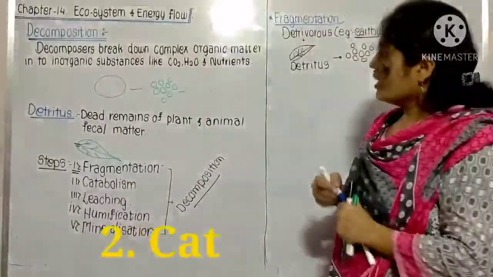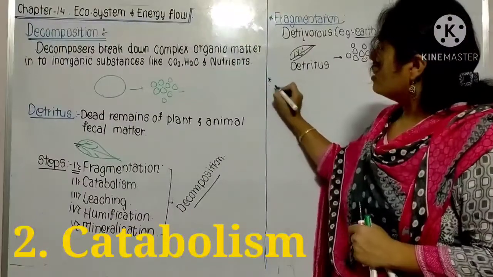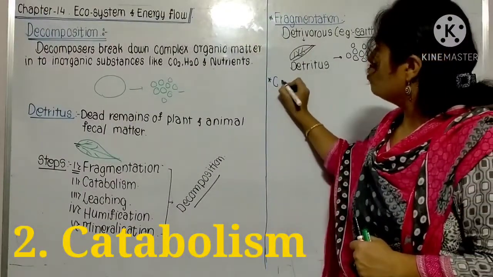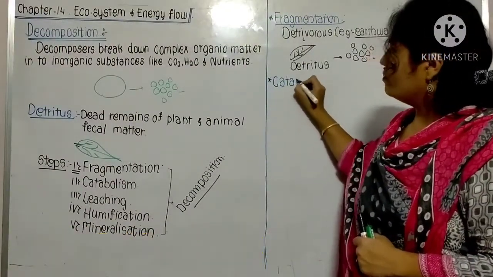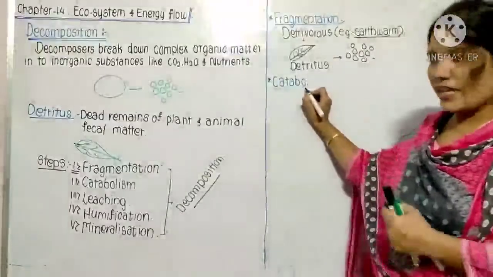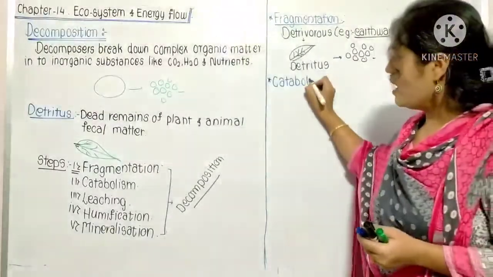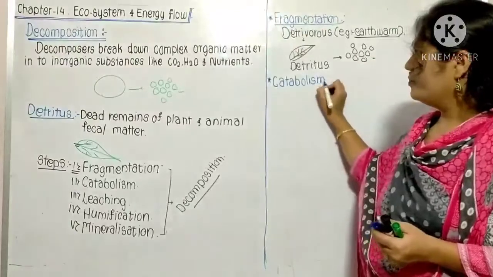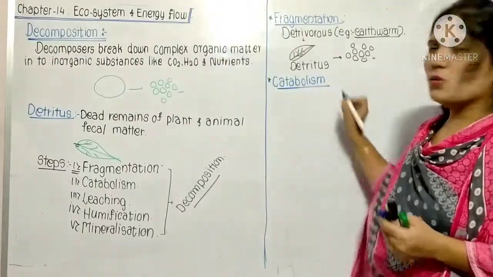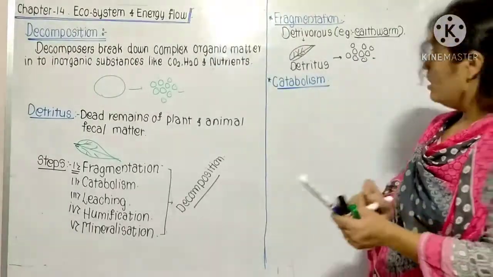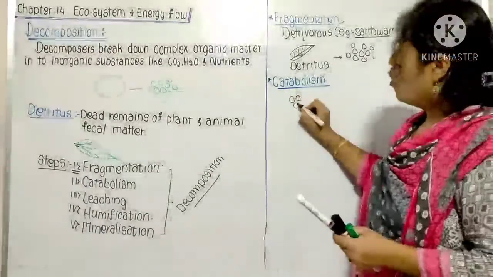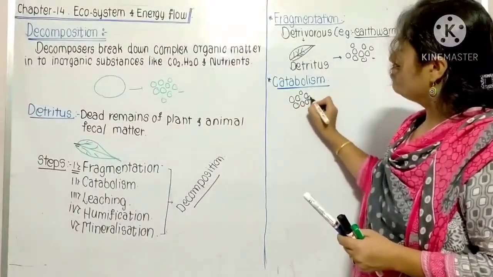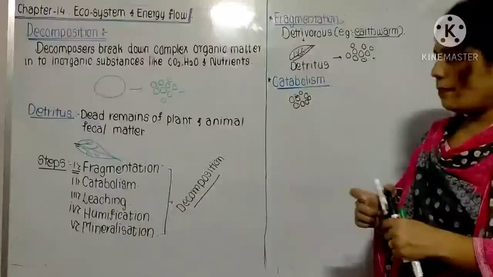Now the second step that I'll explain here is known as catabolism. In your book the second step is given as leaching, but here I'll explain catabolism. What happens in catabolism? On this detritus there is a reaction of bacteria and fungi.